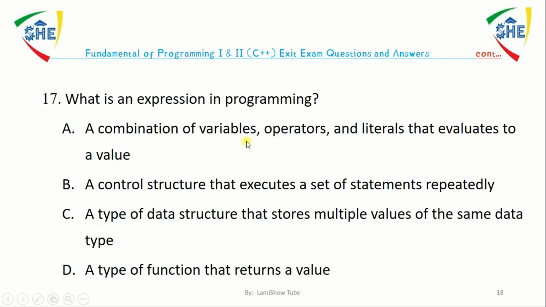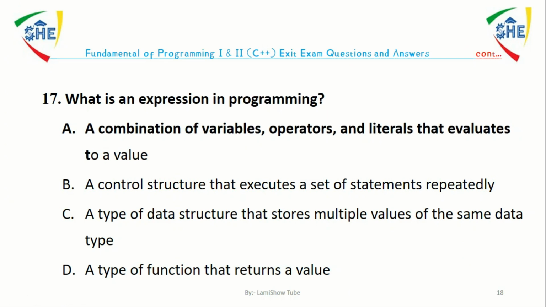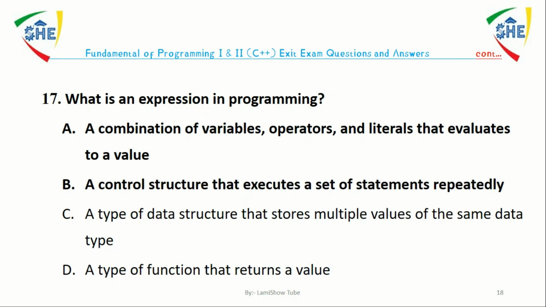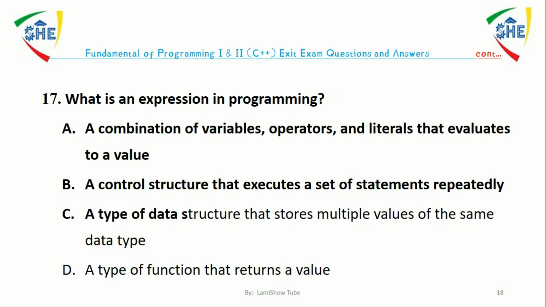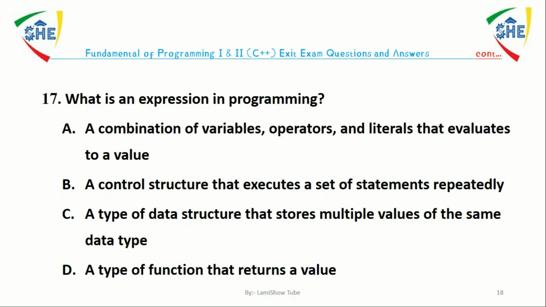Question number 17. What is an expression in programming? A. A combination of variables, operators, and literals that evaluate to a value. B. A control structure that executes a set of statements repeatedly. C. A type of data structure that stores multiple values of the same data type. D. A type of function that returns a value. The answer is A. An expression is a combination of variables, operators, and literals that evaluate to a value.